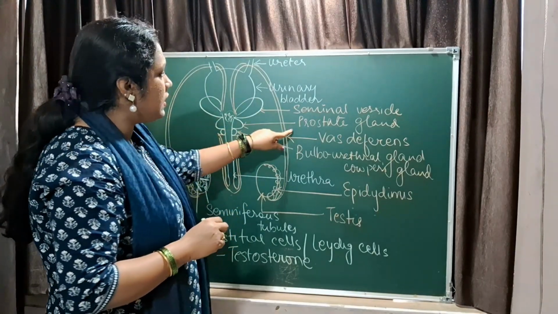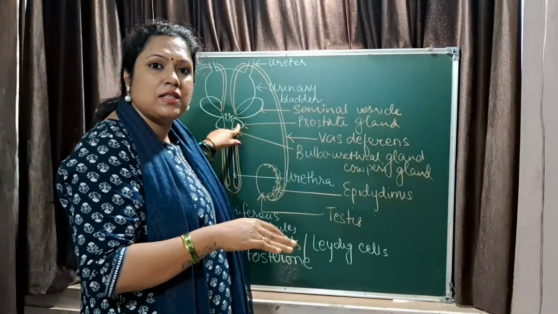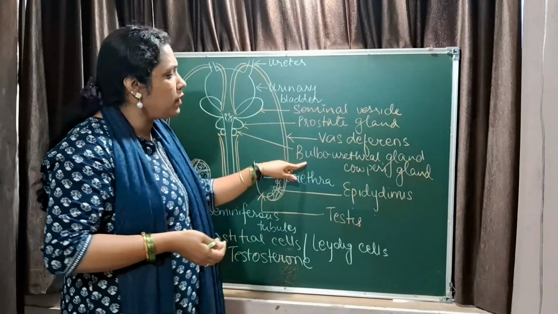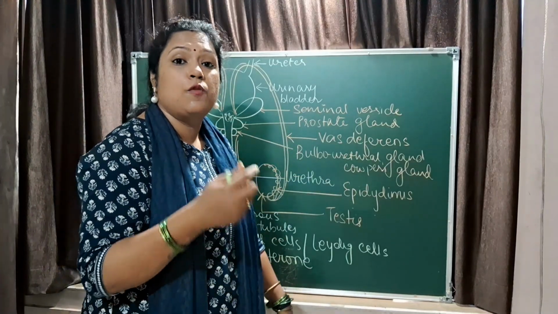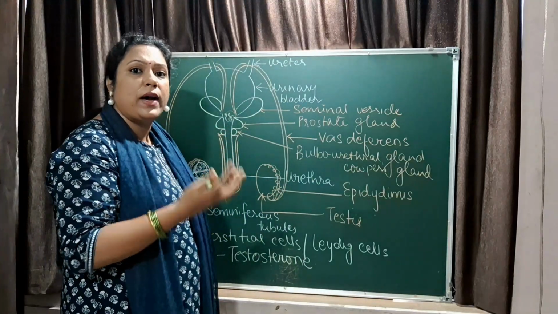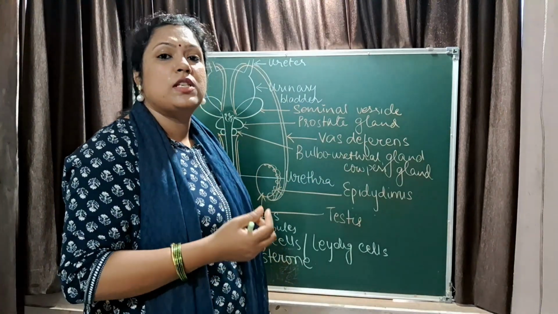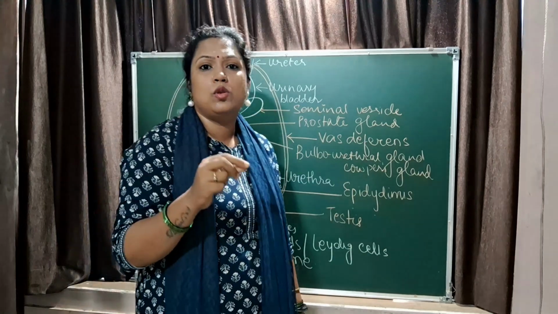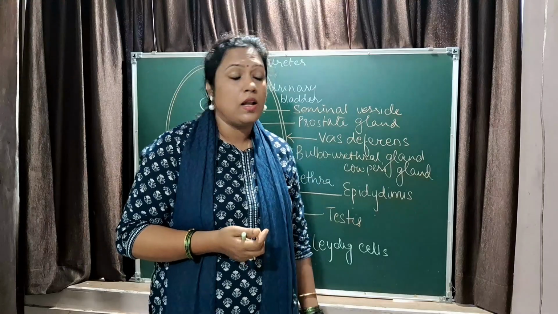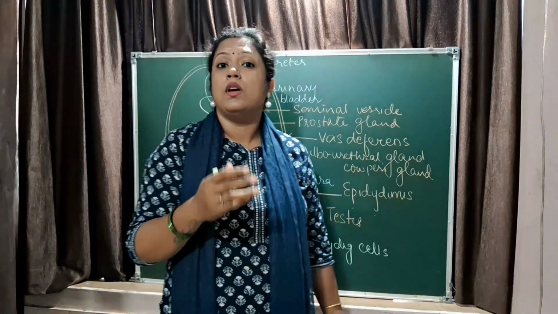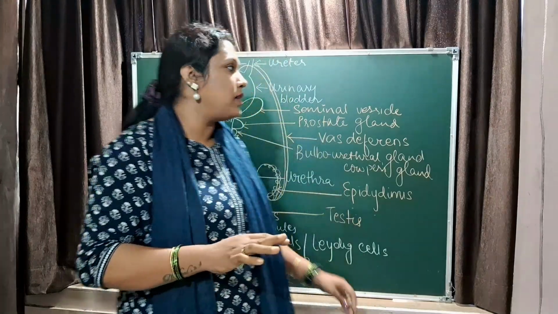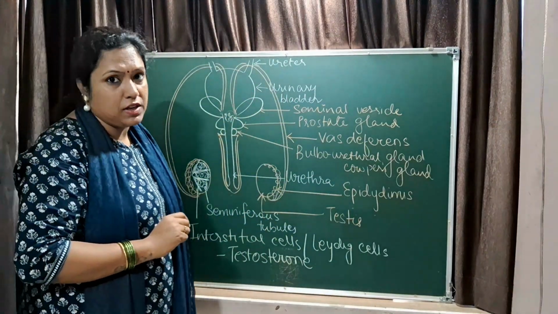Okay. Then the prostate gland adds alkaline substances to the fluid, followed by the bulbourethral gland or the Cowper's gland, which mixes lubricants in the fluid. Finally a white colored fluid is formed, which is called semen. Around 2 to 3 ml of semen is discharged after every ejaculation, and it contains around 20 million to 40 million sperms. Is that clear? This is how the male reproductive system functions.